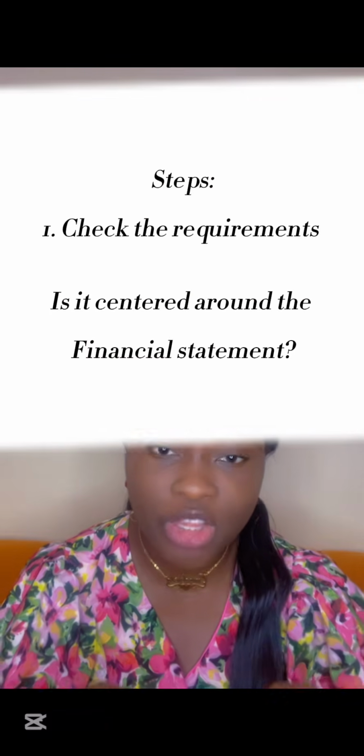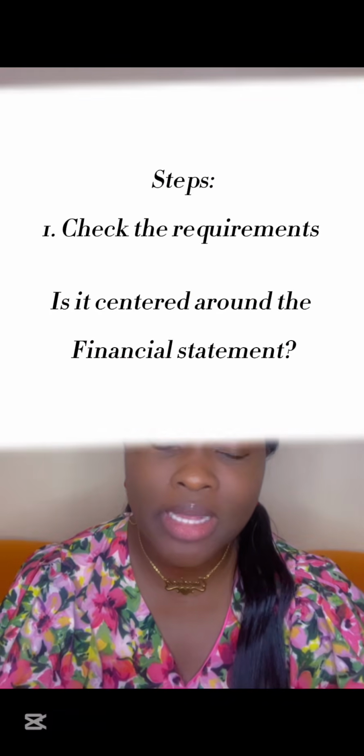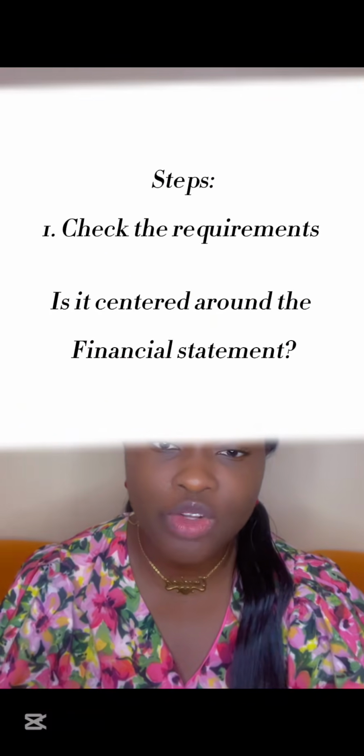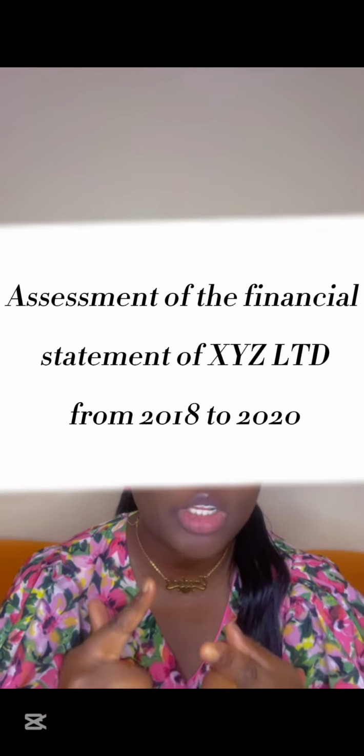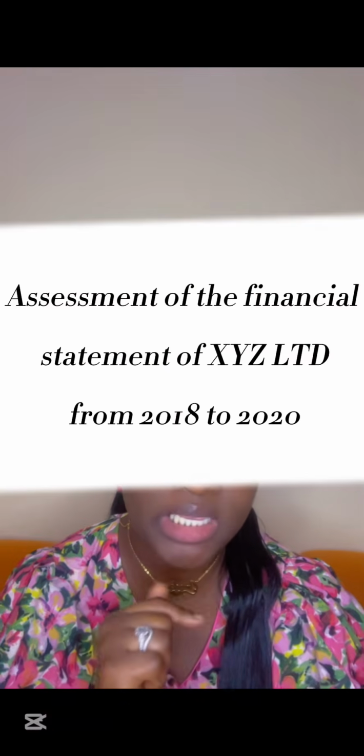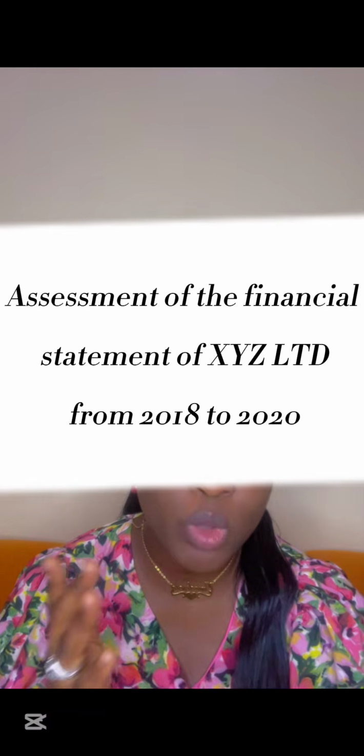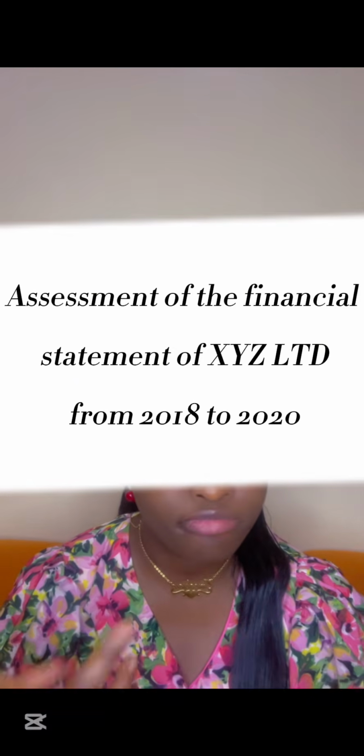The first major thing is you check the requirements. Is this requirement centered around a financial statement? For instance, you can have a requirement like: assessment of the financial statement of XYZ Limited from 2018 to 2020.